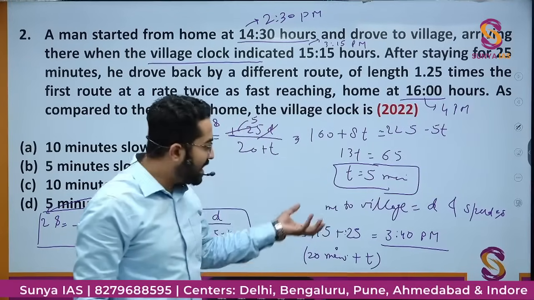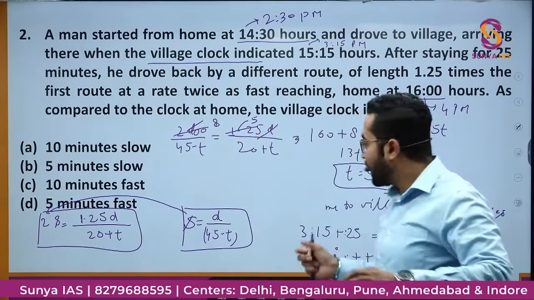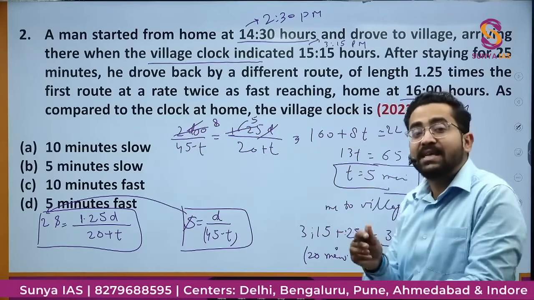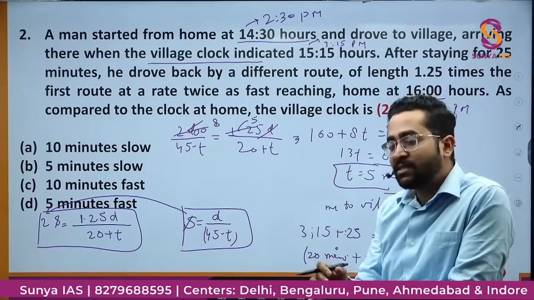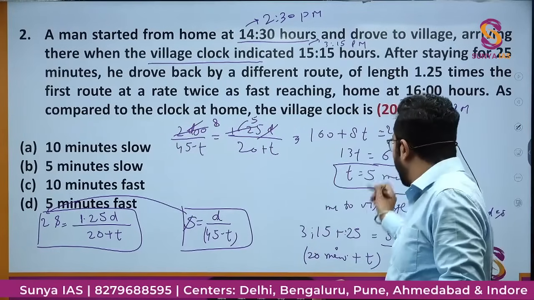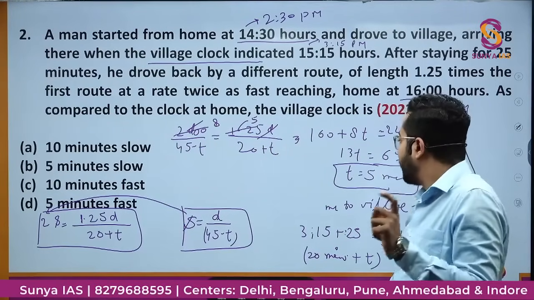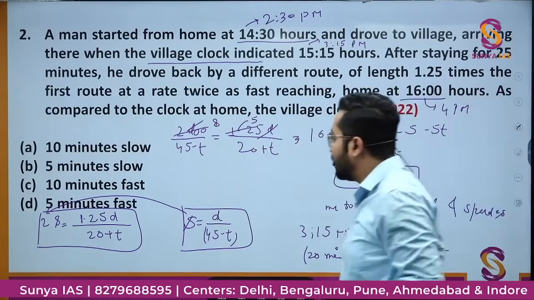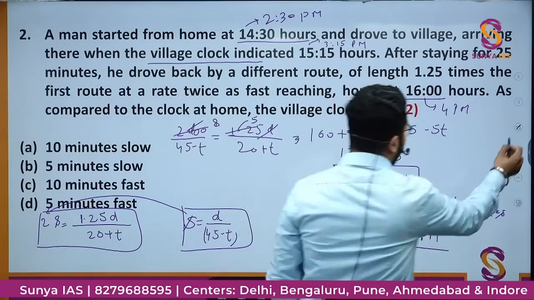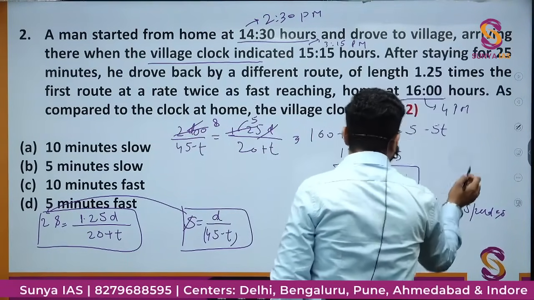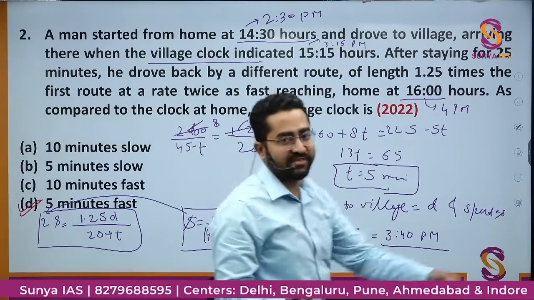And what I have assumed is that the village clock is fast by t minutes. Then अगर ये 5 की जगह -5 आता तो, हमारा assumption था कि village clock is fast by t minutes, तो वो नेगेटिव होगा, दैट मीन्स वो फास्ट नहीं है, वो स्लो है. But we are getting this as a positive quantity, that means our assumption is right that the watch is fast, and fast by how much amount? 5 minutes. Is there any option? Yes, option D, t is equal to 5 minutes fast. That is, the village clock is fast by how much amount? 5 minutes. Village clock is fast by 5 minutes time.